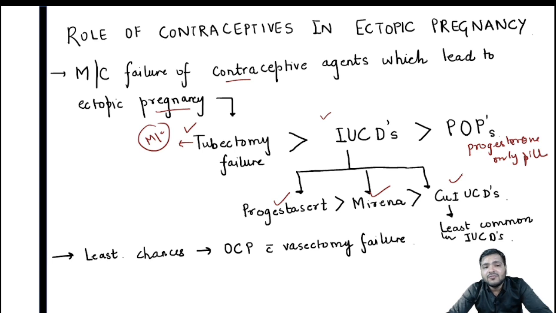So you have to remember that tubectomy failure is the most common failure of contraceptive agents that can lead to ectopic pregnancy, followed by IUCDs, followed by progesterone only pills. That's again a question. That's why I'll put a dollar sign, just to make you understand that this particular point is too important.